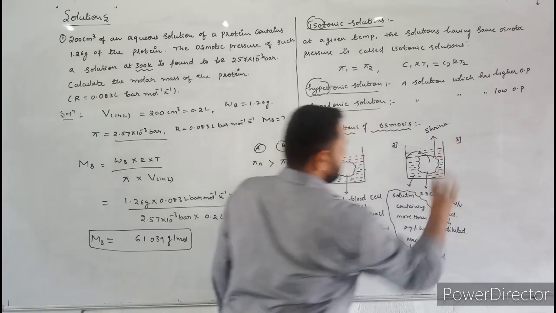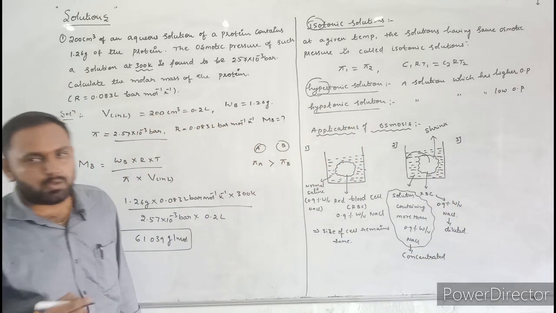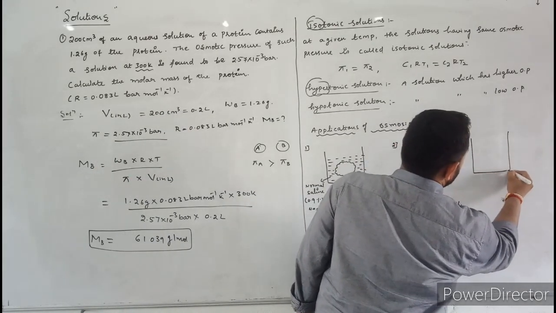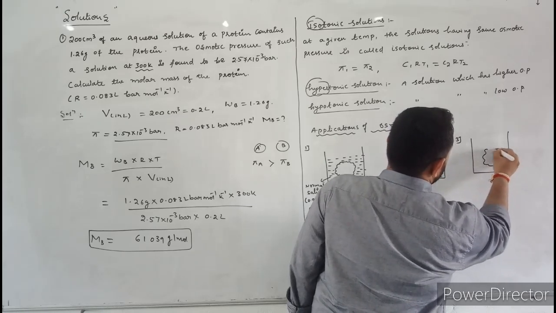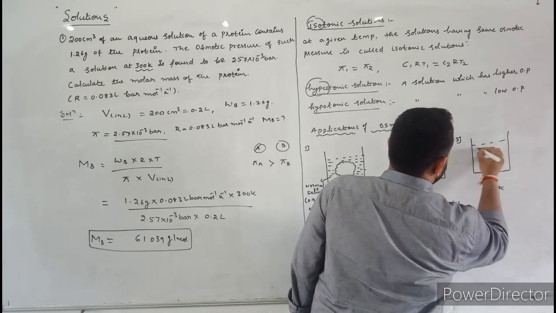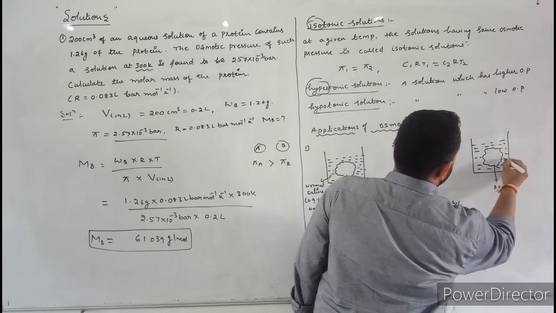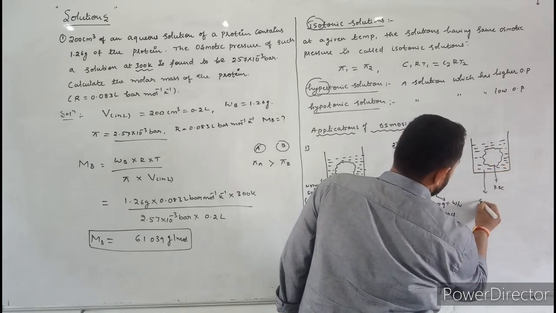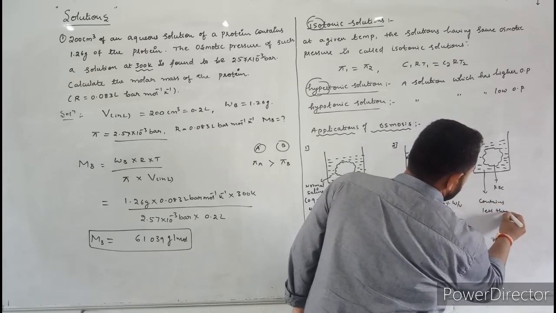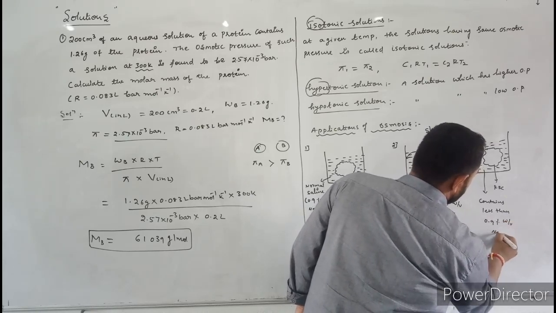Next, the third application. When red blood cells are placed in a diluted solution, this is the RBC and this is the diluted solution. Diluted solution means a solution that contains less than 0.9% weight by volume sodium chloride.